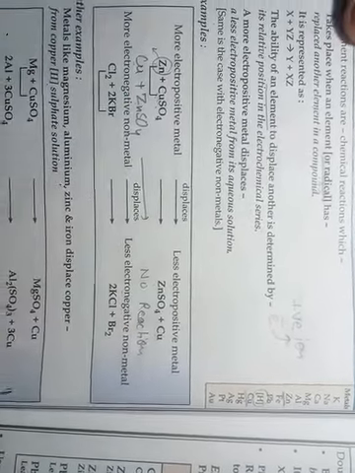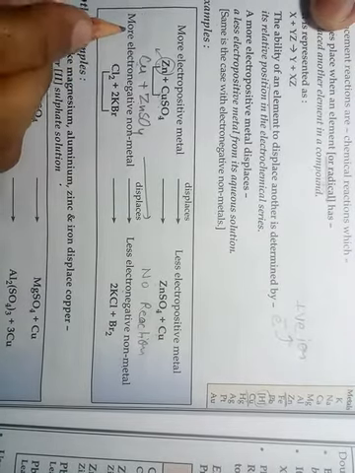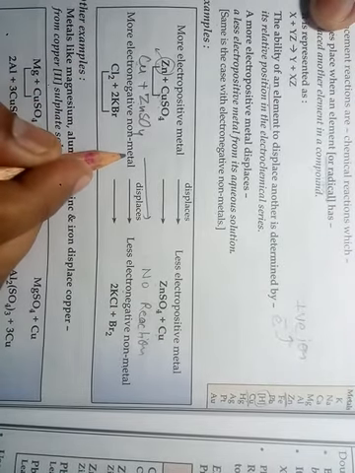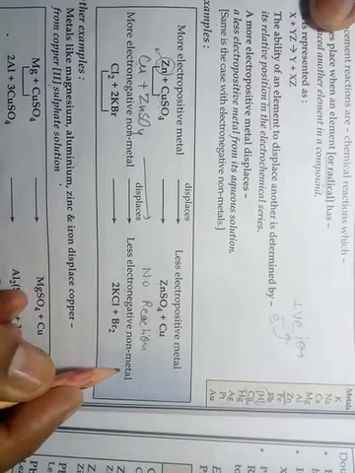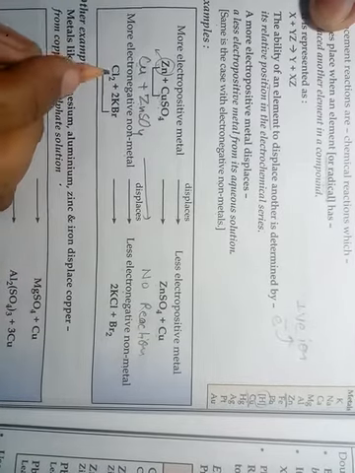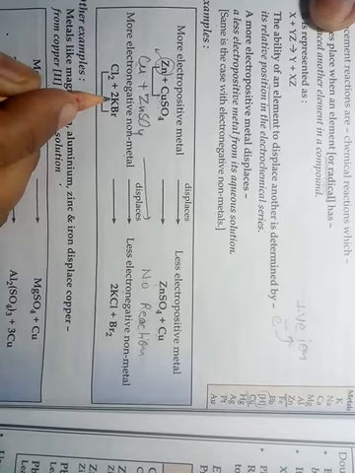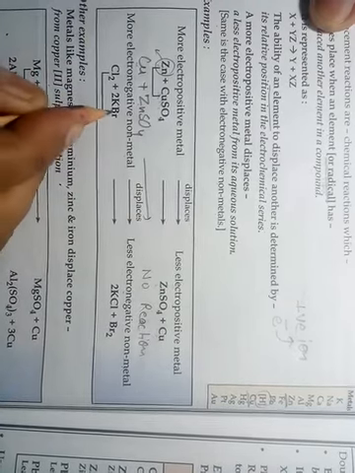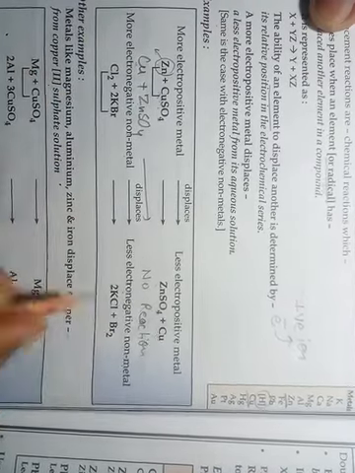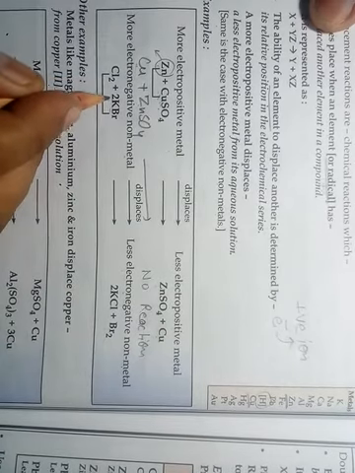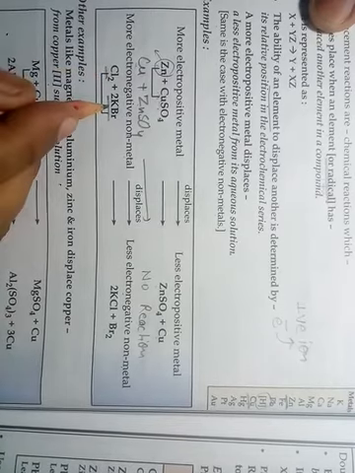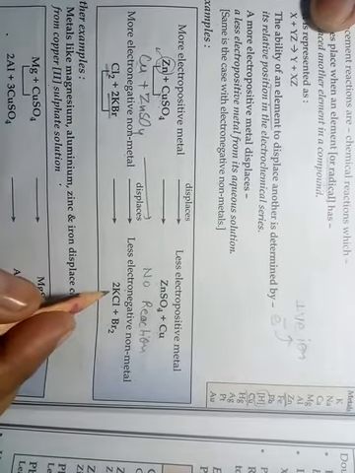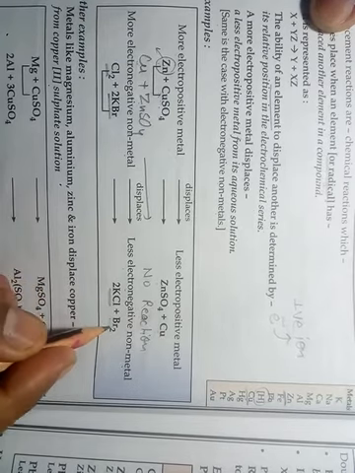Okay students, the next example is a more electronegative non-metal. A more electronegative non-metal displaces a less electronegative non-metal. Here chlorine is displacing Br from potassium bromide. This is potassium bromide, this is chlorine, and after this displacement reaction, what do you get? You get potassium chloride and bromine.